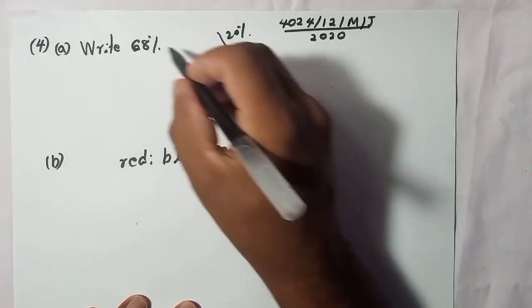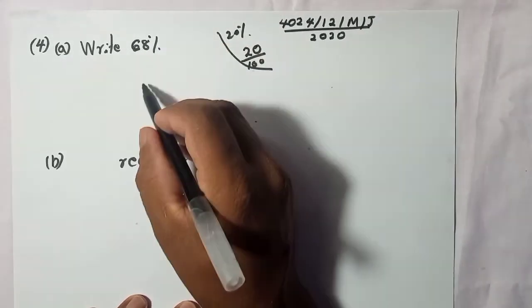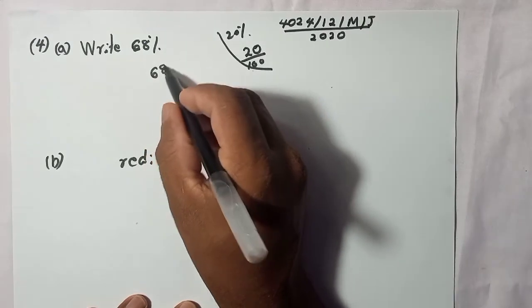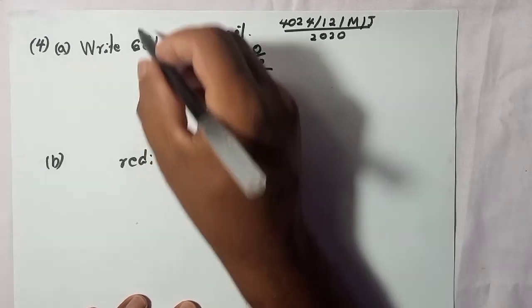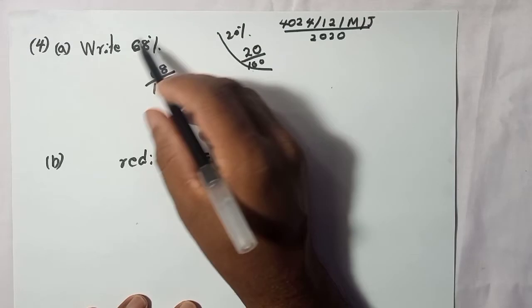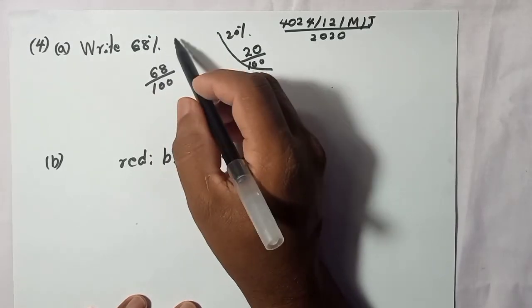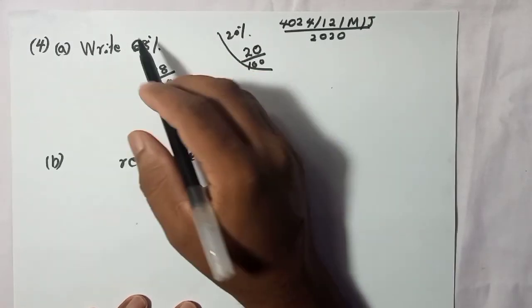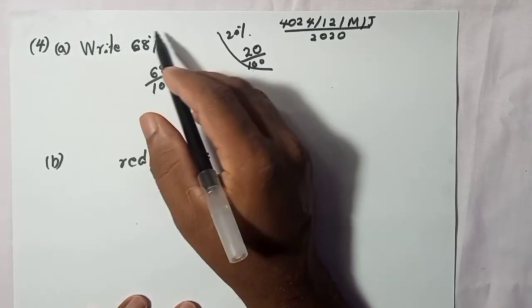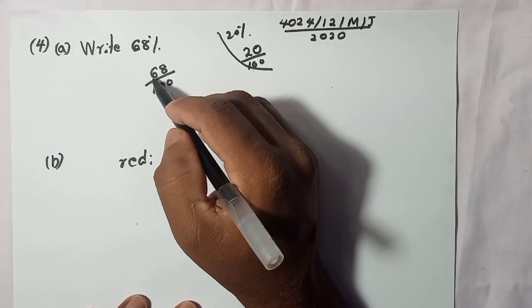Here, 68%, so you can write 68 over 100. Whatever the number is, a percentage like 10% or 7%, you can always write that number over 100.